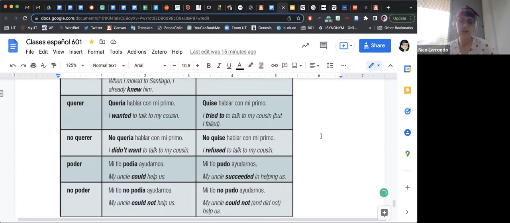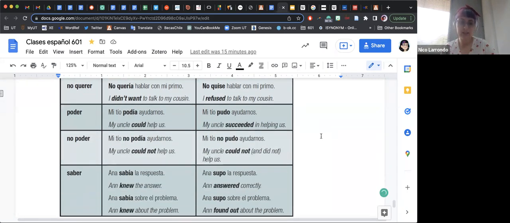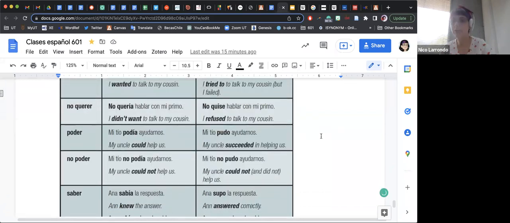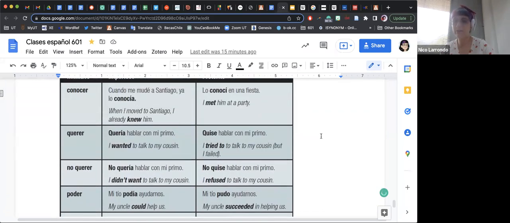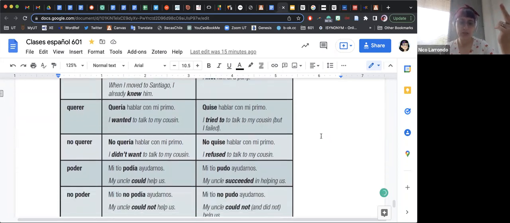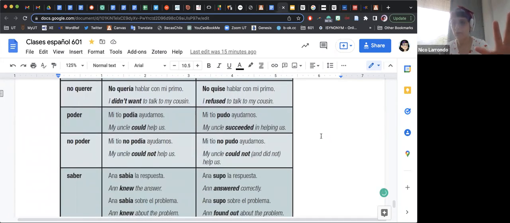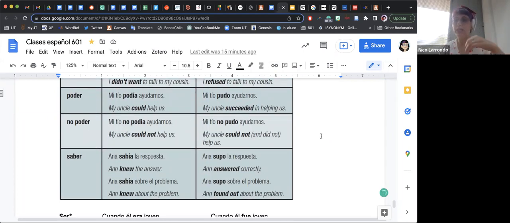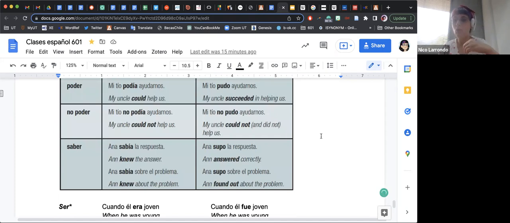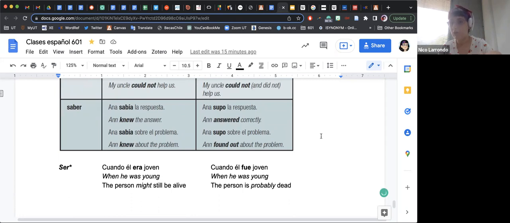Same thing with querer, poder, and saber. The good thing about this is that it's just this couple of verbs: conocer, querer, poder, y saber, and their negative forms. These are very useful to express correctly what you're trying to say. And here I'm adding an extra one that is not in the book, but I already mentioned it in the last class.